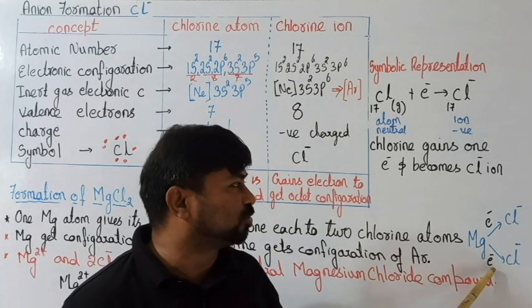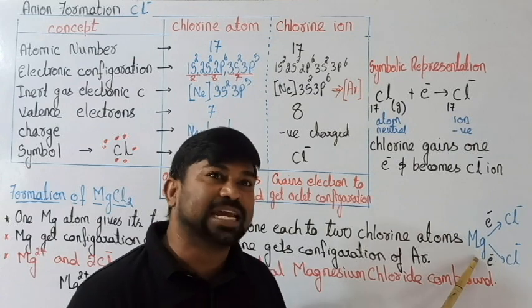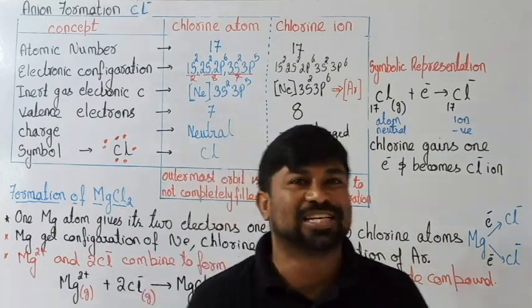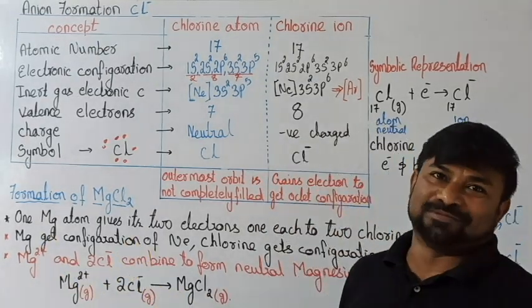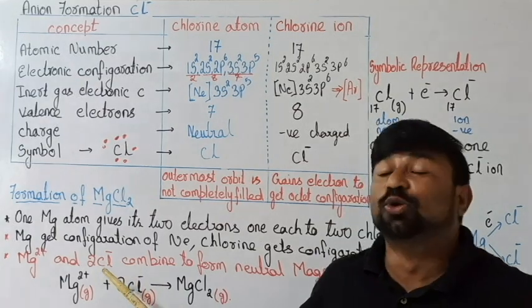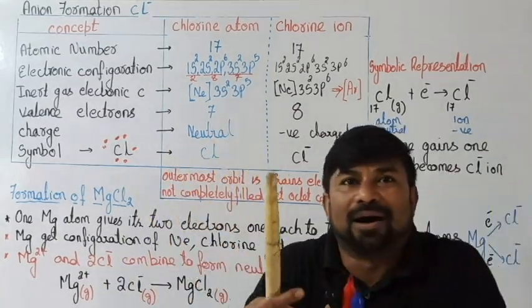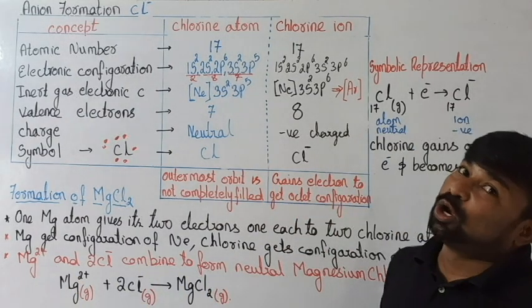Magnesium is giving 2 electrons; this chlorine has taken 1 electron and that chlorine has taken 1 electron. 1 magnesium, 2 chlorines, that's the logic. Now, Mg2 plus and 2 chlorine ions, each uninegative, get combined to form neutral magnesium chloride.